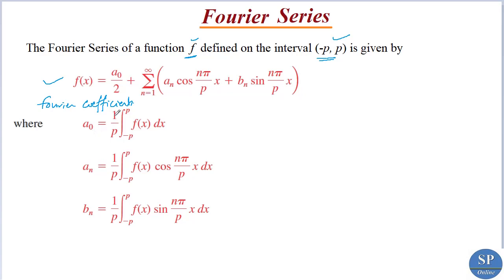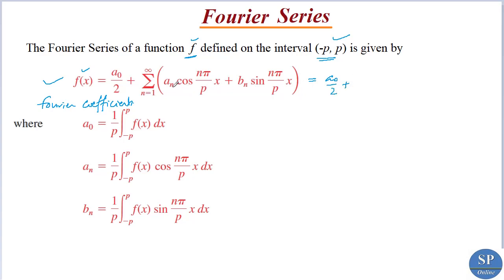a0 is equal to 1 by p integral minus p to p f of x dx. an is equal to 1 by p into integral minus p to p f of x into cos n pi x by p dx. And bn is equal to 1 by p into integral minus p to p f of x sin n pi x by p dx.